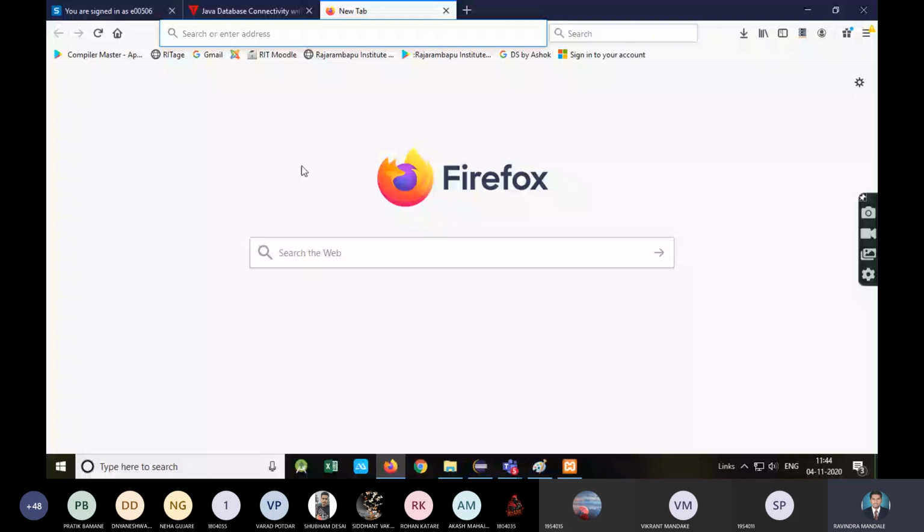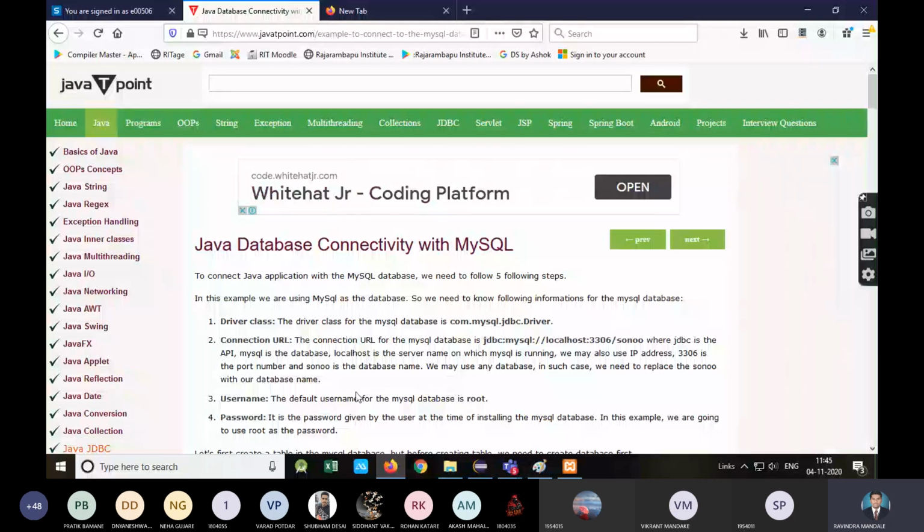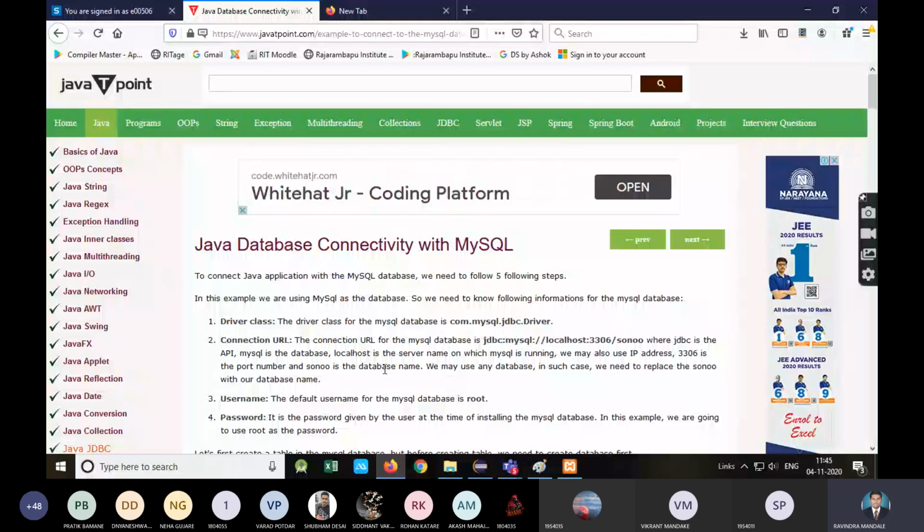Getting my point? See, here I have opened the Javatpoint website. So this is a web page, part of the website www.javatpoint.com. To load these web pages, we require what?